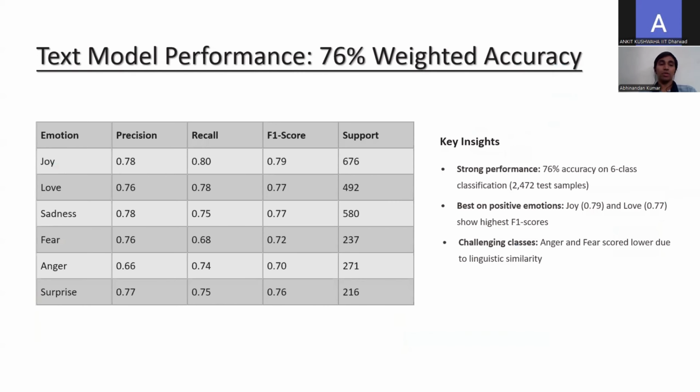Now this is a bar chart. We show the precision, recall, and F1 score and support for all the categories. Like for Joy, the support is 676, which is the highest in all the categories. And overall the accuracy of our model is 66% for the text model.